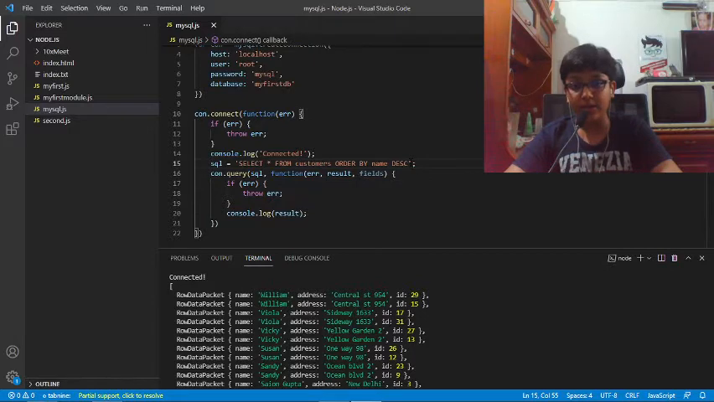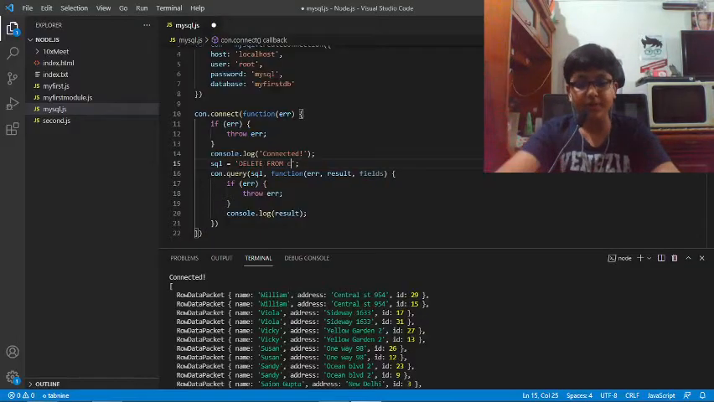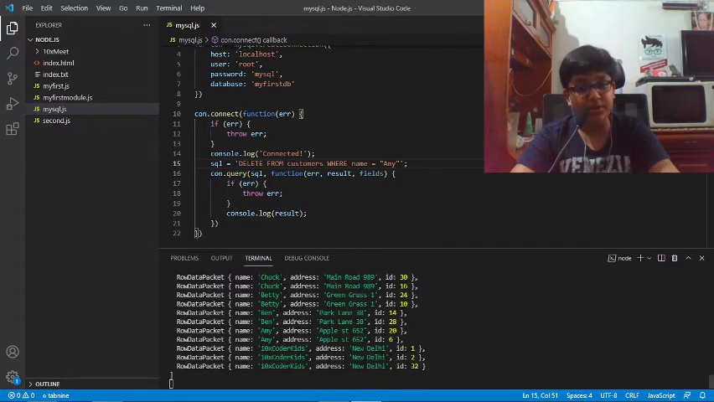Let's try to delete a record from an existing table. So we'll just do delete from customers. So delete from the customers table that we have created, where we find the name equal to, for example, Amy. Wherever you find the name Amy, just delete that record and show us whatever result comes.